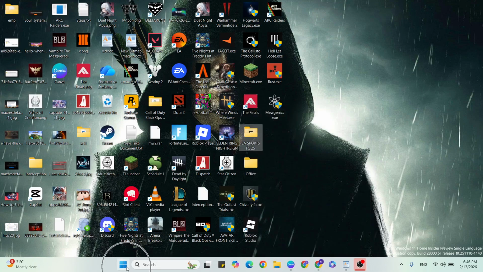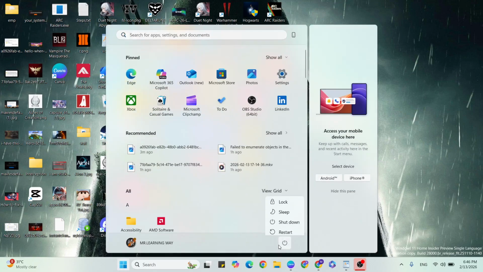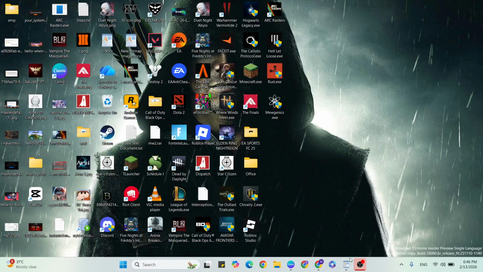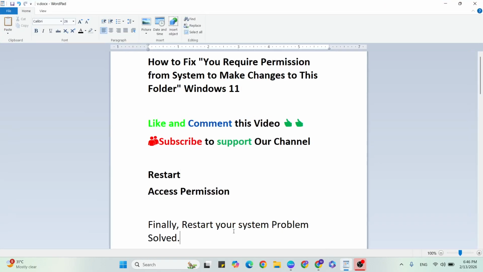Then go to the Start menu, click on the power button, and choose the Restart button to restart your system. Then your problem should be fixed.